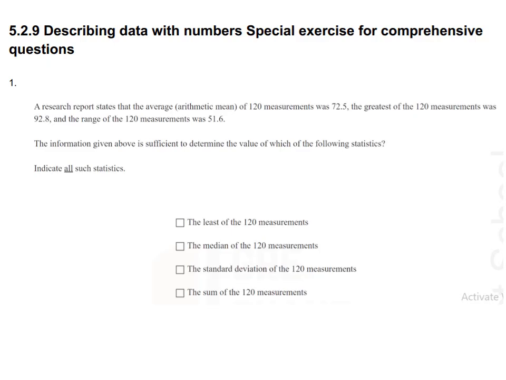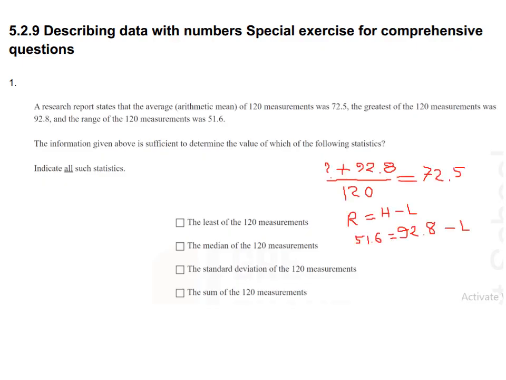A research report states the average arithmetic mean of 120 measurements was 72.5. The greatest of the 120 measurements was 92.8, and the range of the 120 measures was 51.6. The information given above is sufficient to determine the value of which of the following statistics? List of the 120 measures. Okay, greatest number is given, range is given. So greatest minus range, we can find out the least number. Okay, it's fine. It's option A.